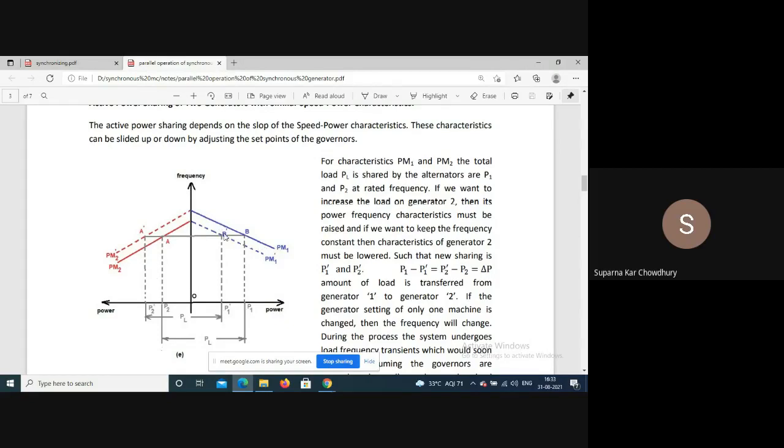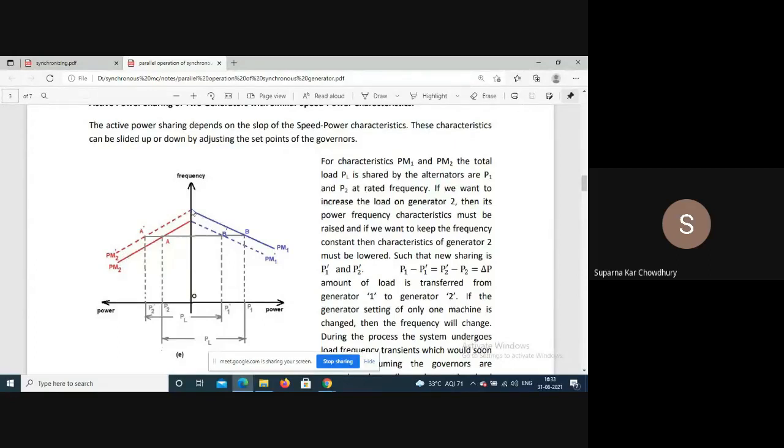So in this figure we have shown how the power is shared by two generators operating in parallel. This is the characteristic of the prime mover of generator 1, and this is the characteristic of the prime mover of generator 2.